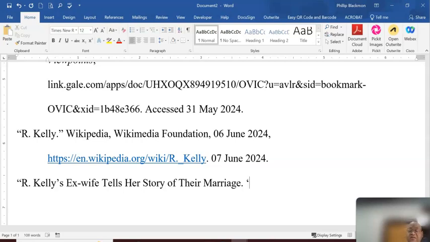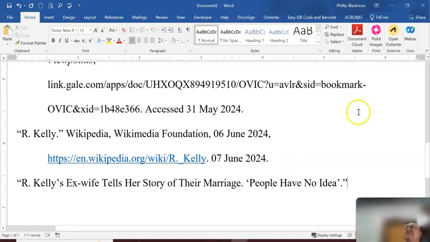And then she has people have, sorry, no idea in single quotes. So we have our single quotes. We're going to put our period and then we're going to put our double quotes because that is the entire article.